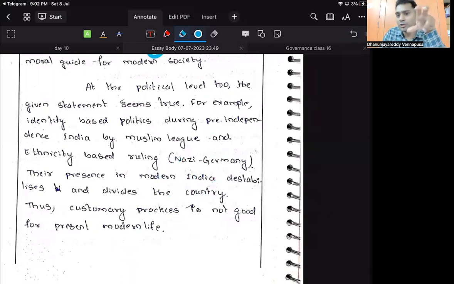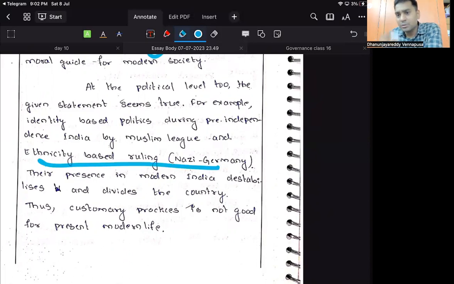I am getting that you wanted to say that in the political perspective also you have to write this, but write in two different paragraphs altogether. Don't mix one component with the other. Right now I am writing India, complete India, then go for Germany. Don't write ethnicity based ruling in Nazi Germany. That was a different example.